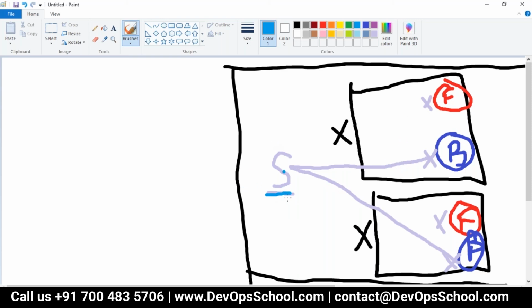You can embed this IP address, no? This service also has an IP address. So in the front end you will give this IP address, and when the traffic reaches here, the service will decide whether to go here or here. Random load balancing. Got it? Guys, are you getting it or not?